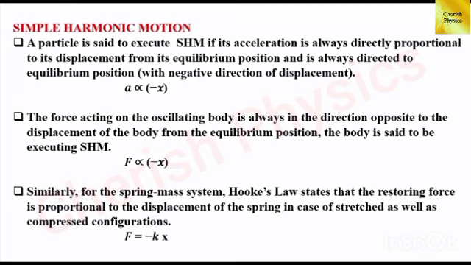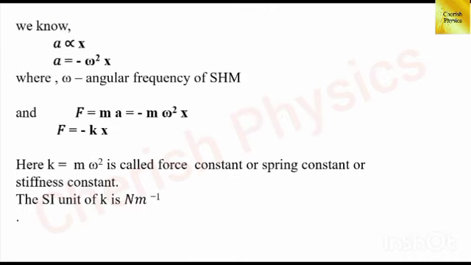And if you just pull the load and release it, the spring oscillates. It executes simple harmonic motion. According to Hooke's law, the restoring force is directly proportional to the displacement of the spring, that is, F is equal to minus kx. In the acceleration equation, let us take the proportionality constant as omega squared, where omega is the angular frequency of simple harmonic motion, hence a equals minus omega squared x.